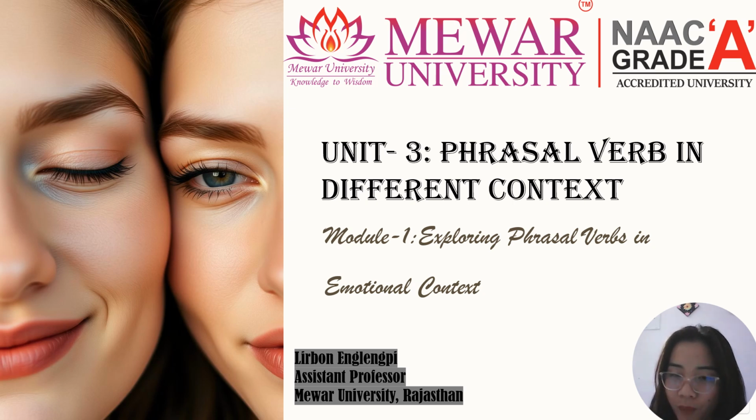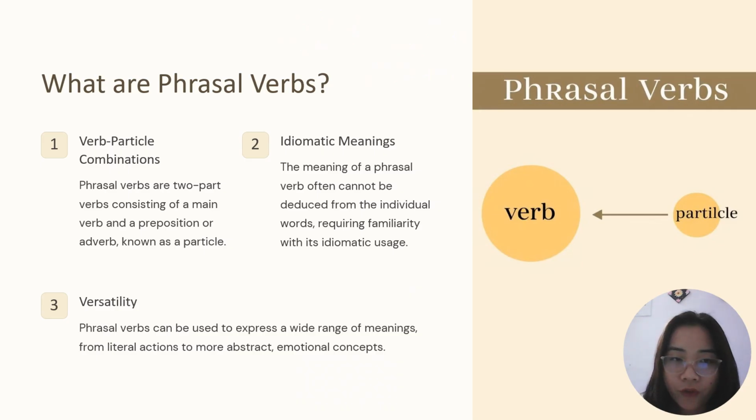So with that part of speech, we are taking three, which is a verb plus preposition or adverb plus preposition. We all know what is verb and adverb and preposition. Phrasal verb, what is phrasal verb? Verb particle combination. Phrasal verbs have two parts, a main verb and a preposition or adverb known as a particle, as I have already told you.